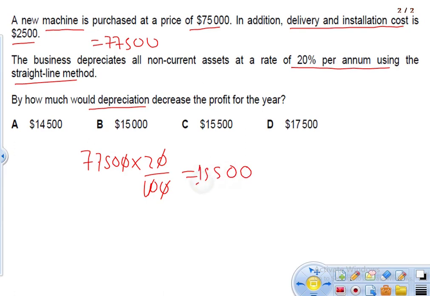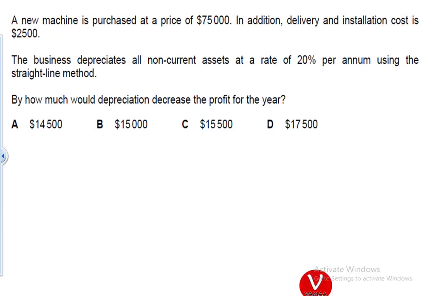So I'm getting 15,500. This is the amount of depreciation that we charge this year. Okay, 15,500. Let's move on to the next question.